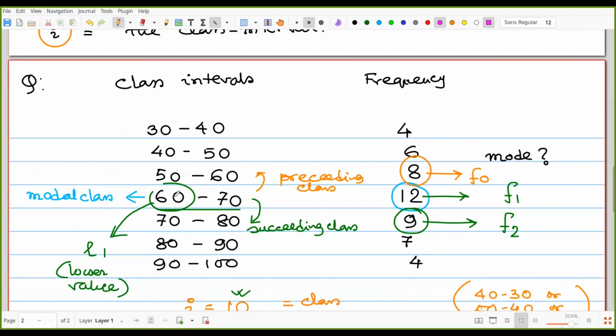Now what was our modal class? That is 60 to 70. So the mode belongs to 60 to 70. That means 65.7. So in that way, we can find out the mode for the class intervals or the grouped data. That is what we call grouped data.